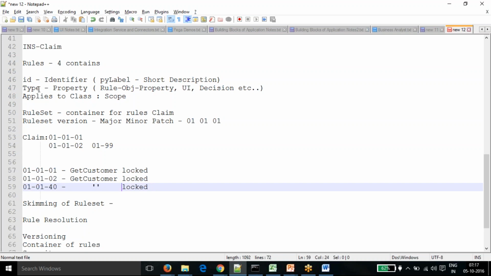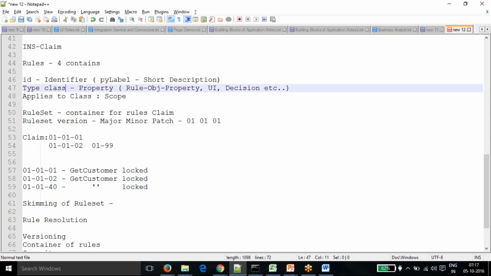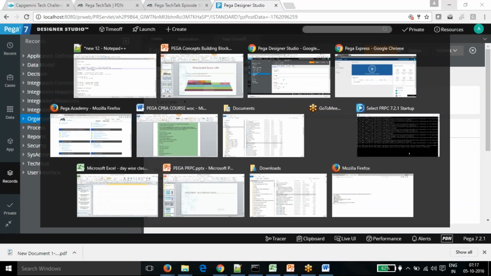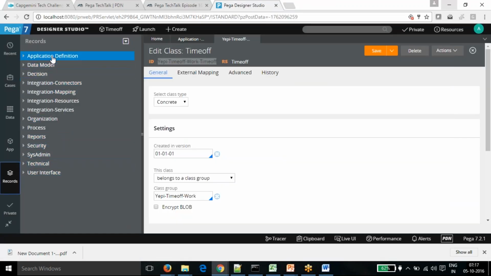Okay, sorry. Type is a class. Actually, it's not a property. Type is defined. What is the type of that rule? What is the category of the rule? If you can see, there is the one which I showed you here. So these are the different categories of the rule. From the type, we define what is the type of that rule.